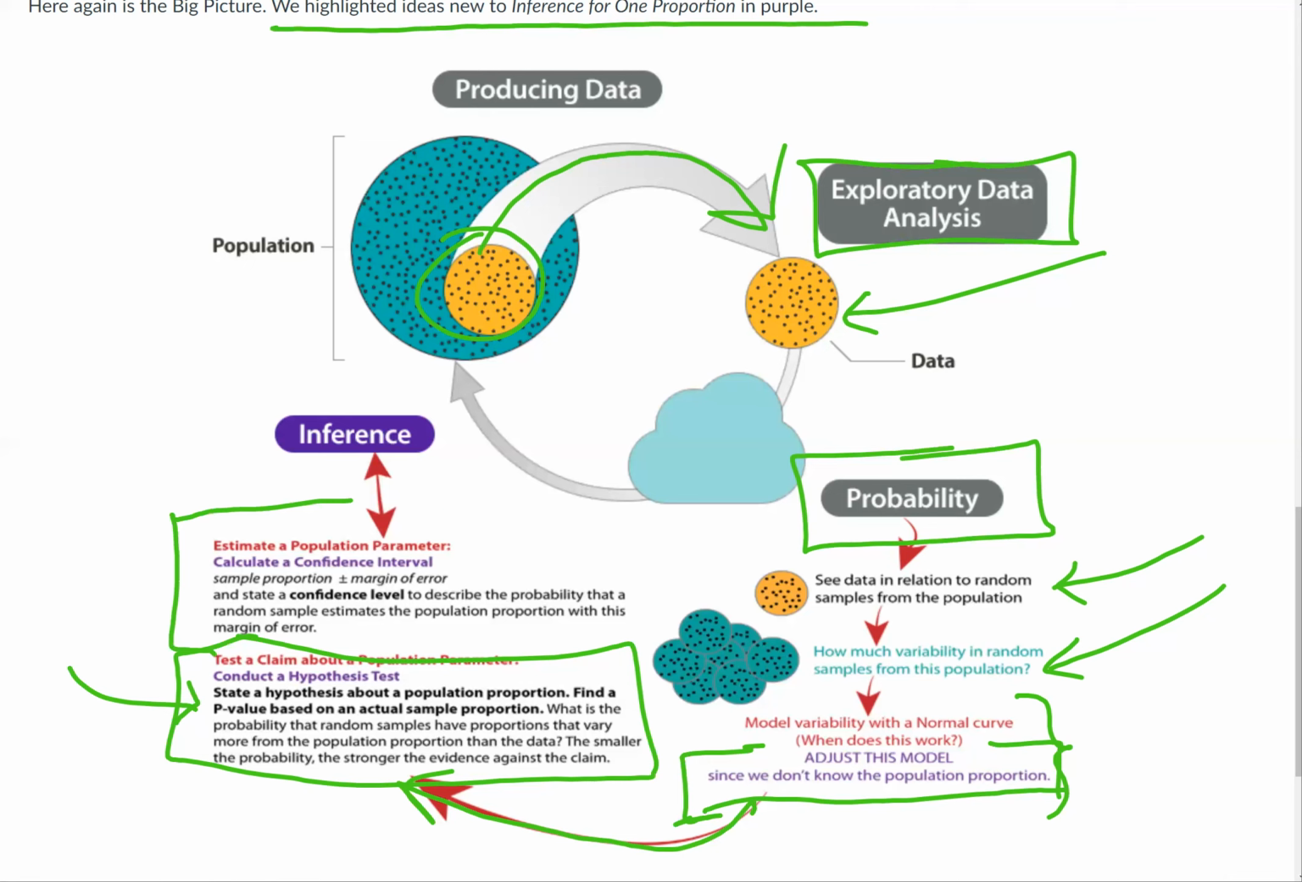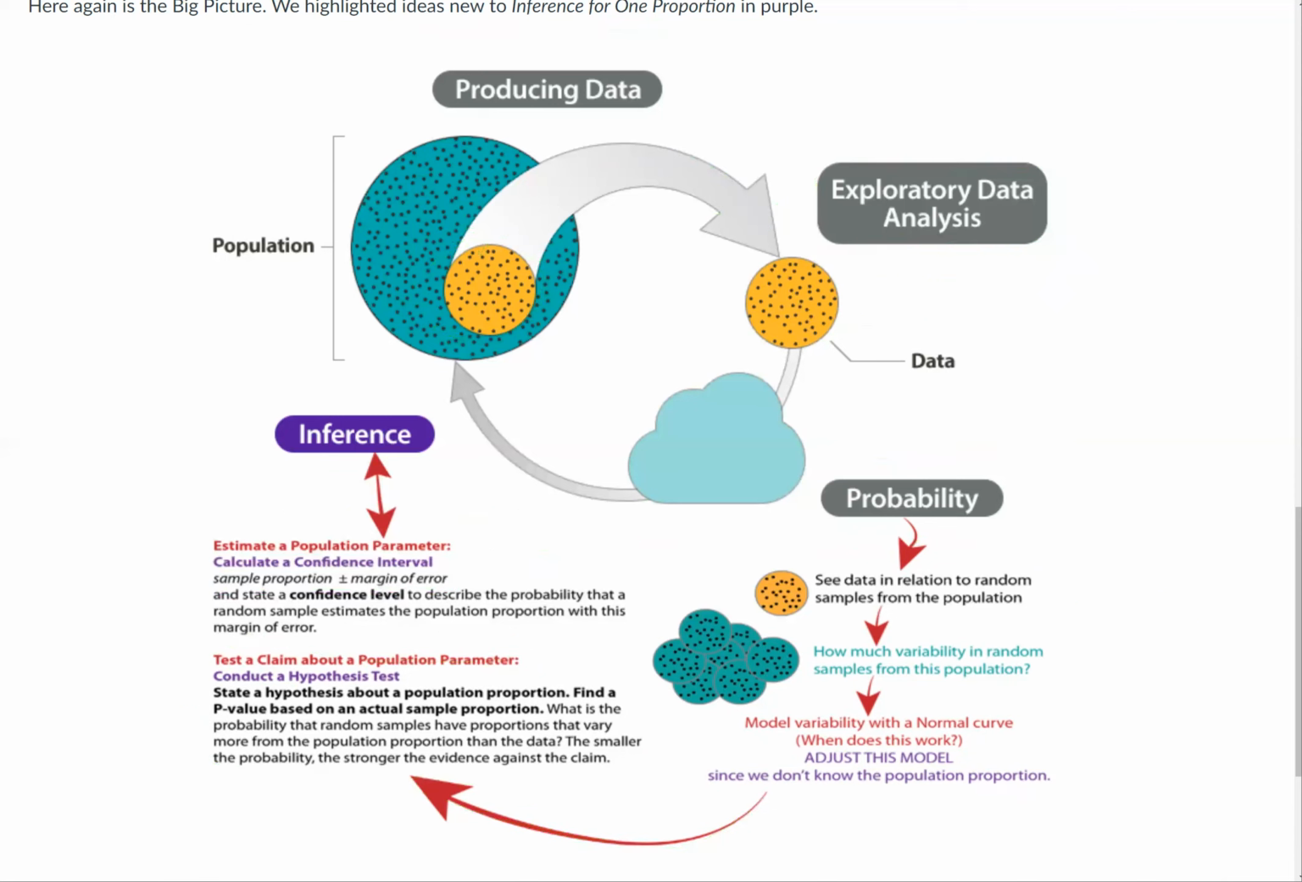And then also estimate a population parameter. We'll calculate a confidence interval, which is just, I'm pretty sure that this is the population proportion plus or minus 2%. So it could be off by 2%. It could be higher or lower by 2%, which we've kind of seen before. This idea here, the sample proportion plus or minus the margin of error. We've seen that in the previous module. And we'll state the confidence level to describe the probability that a random sample estimates the population proportion with this margin of error.